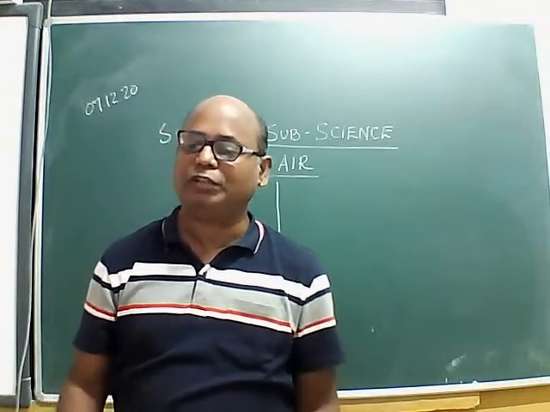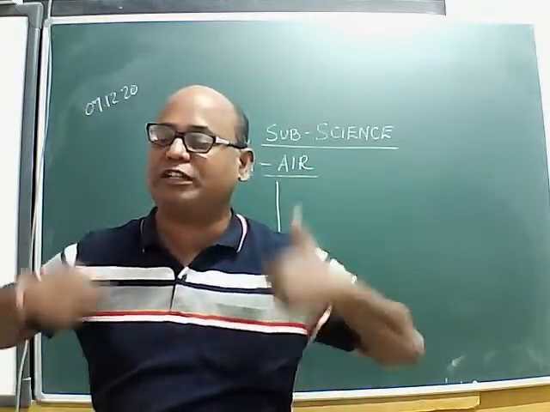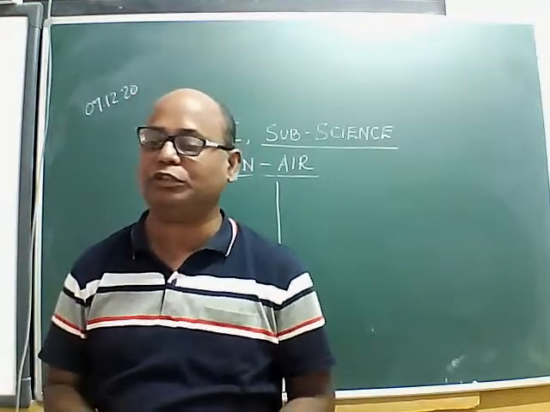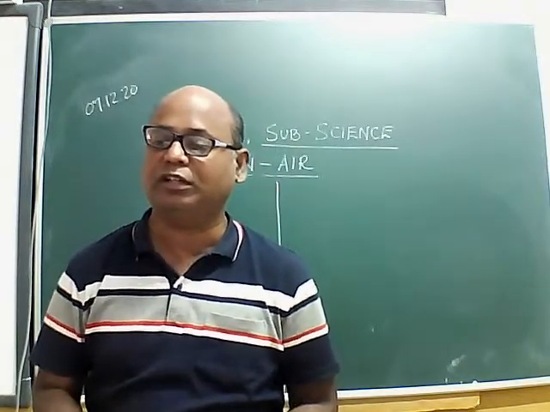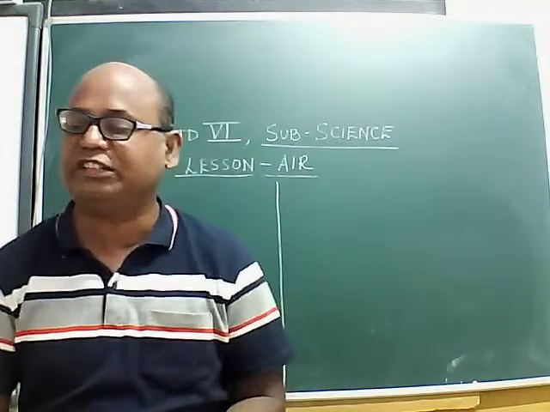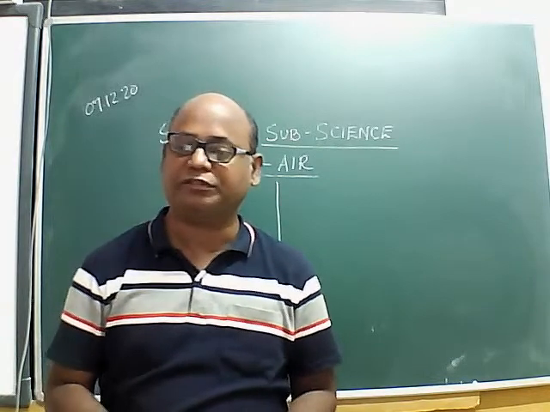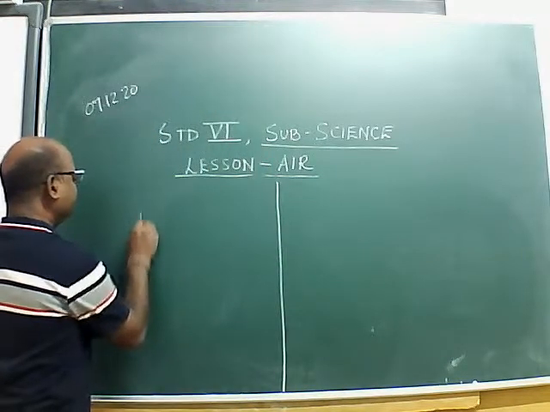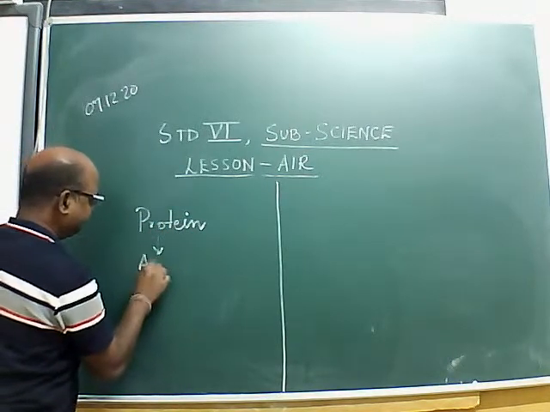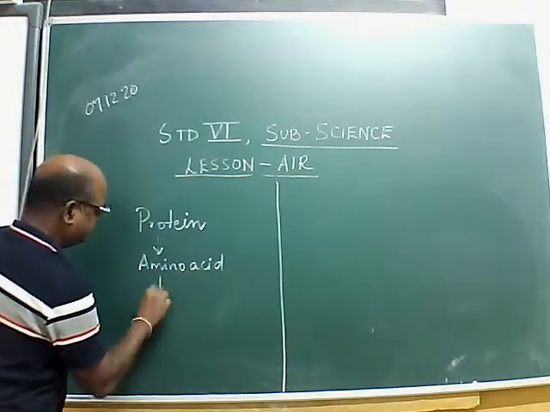Now, you know that this nitrogen which is present in the air cannot be utilized by plants or animals directly. And you know that nitrogen is very important for all living things, isn't it? Why? Because many important compounds which are essential for living beings are made up of nitrogen. For example, protein consists of amino acids, and this amino acid consists of nitrogen.